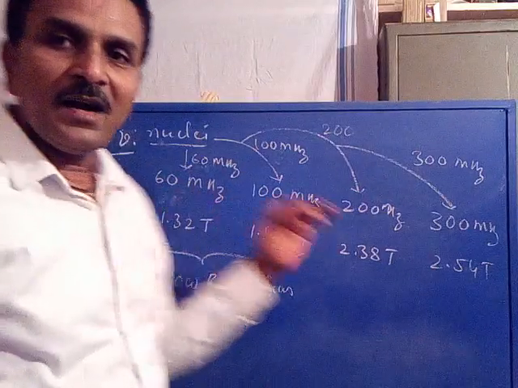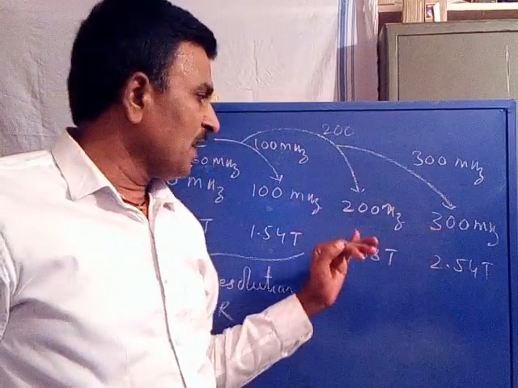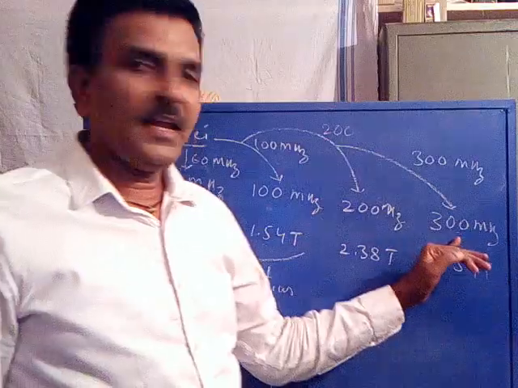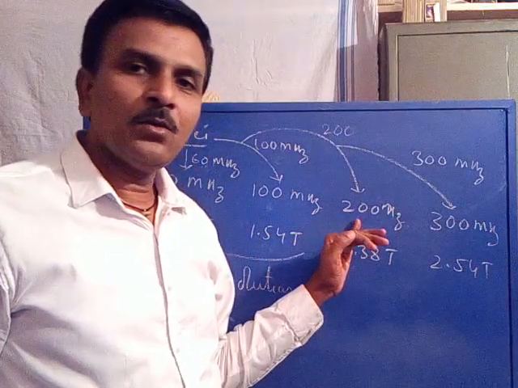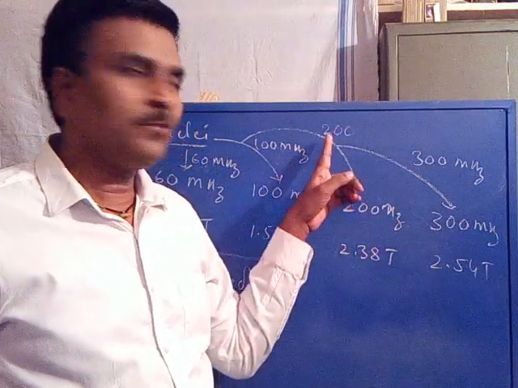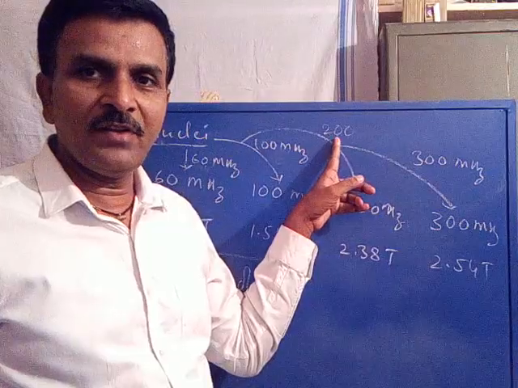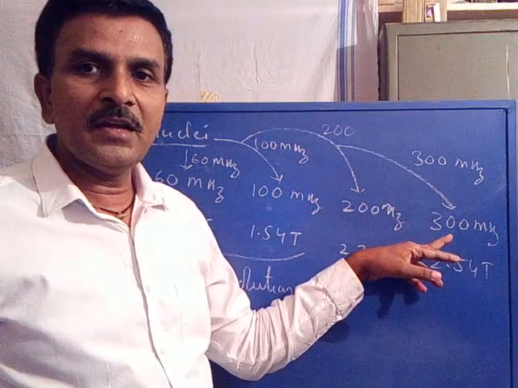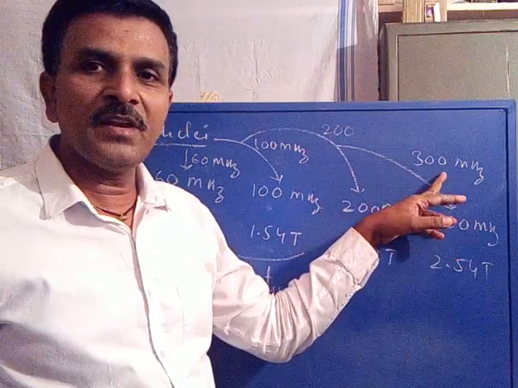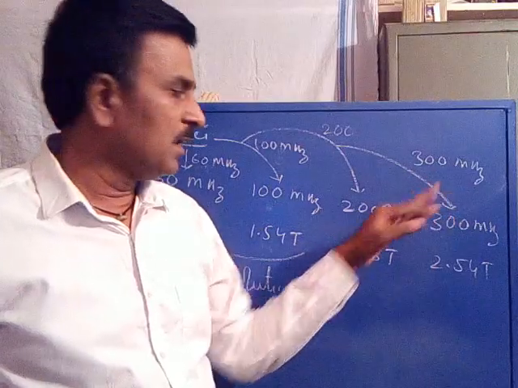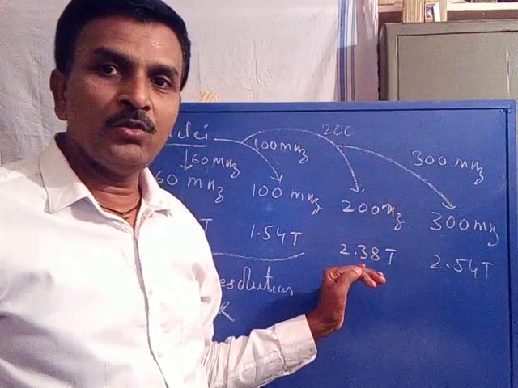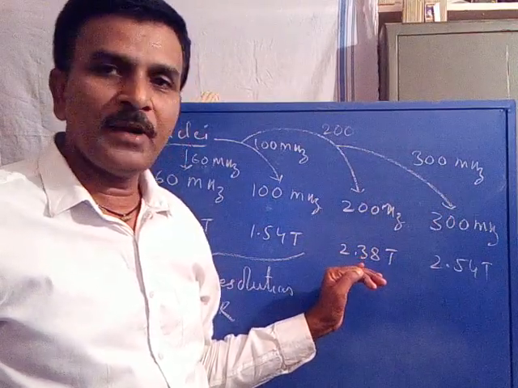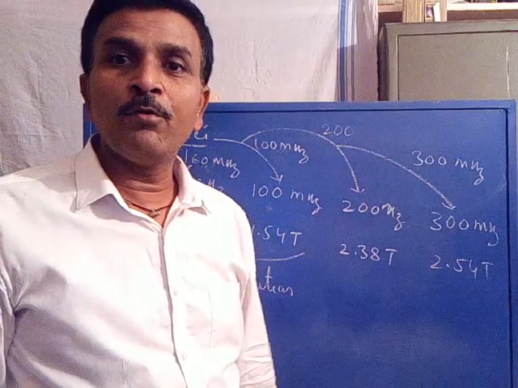Now, recording the same molecule under 200 MHz and 300 MHz, where the proton precessional frequency is 200 MHz and 300 MHz, we have to apply a huge amount of external magnetic field, 2.38 Tesla and 2.54 Tesla.